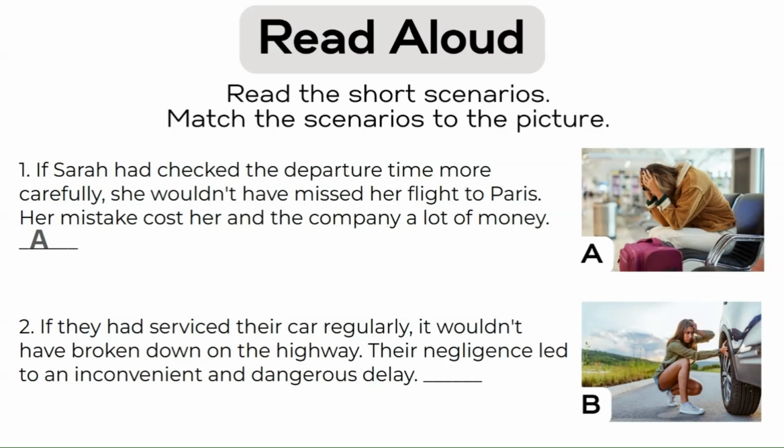Let's read the second paragraph. If they had serviced their car regularly, it wouldn't have broken down on the highway. Their negligence led to an inconvenient and dangerous delay. The correct answer for that is B.